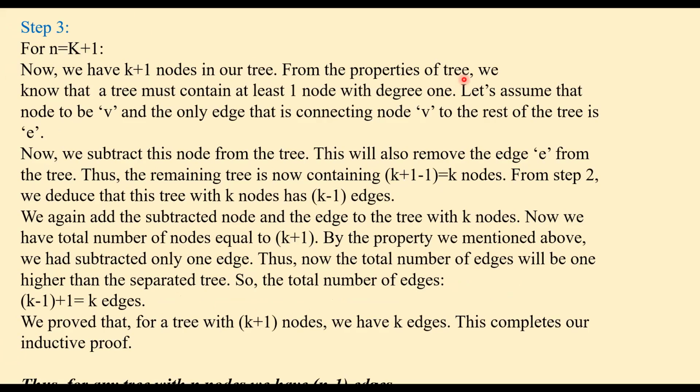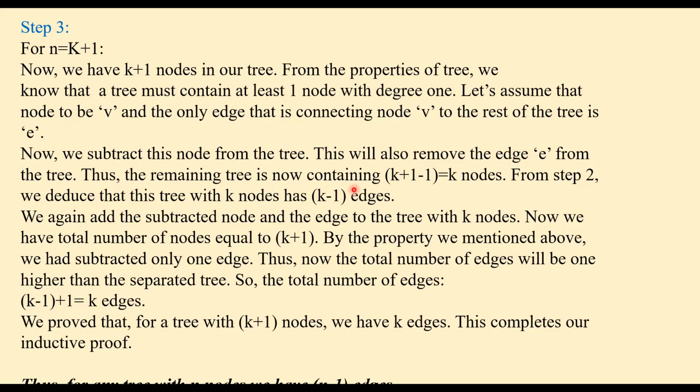From the properties of a tree, we know that a tree must contain at least one node with degree 1. So if we have a tree, it must have a node with degree 1. Let's assume that node to be V. The only edge that is connecting the node V to the rest of the tree is E. So the degree 1 node is connected to the rest of the graph by the edge E. Now we remove this node from the tree. This will also remove edge E from the tree.